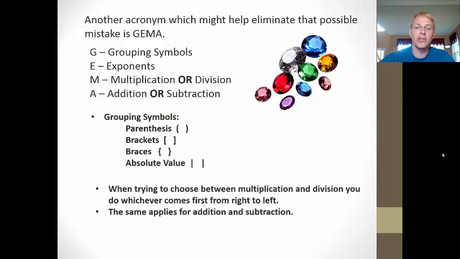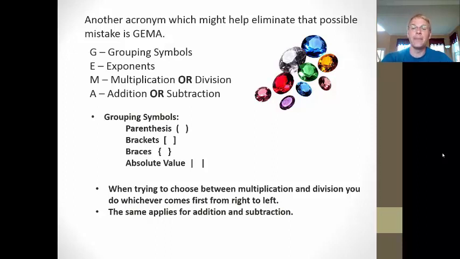But let's talk about the M and the A level there, the third and the fourth level. So how do we know which one comes first, multiplication or division, or addition or subtraction? Well, we are actually just going to read from left to right, and if we're trying to decide between multiplication and division, we decide first whichever one comes first. Same thing with addition and subtraction. If I'm reading from left to right and subtraction comes first, I do the subtraction first. If addition comes first, I do the addition first.